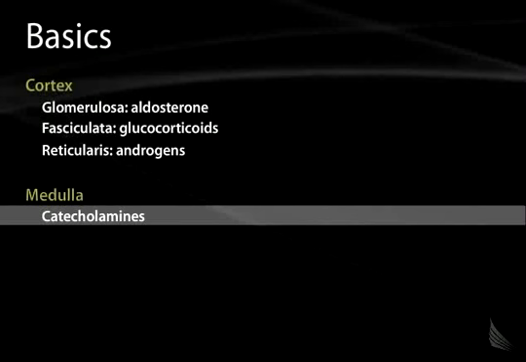Just to review some other physiology, aldosterone is important in mineralocorticoid function, so it stimulates the renal reabsorption of sodium and stimulates the excretion of potassium. It's important in maintaining appropriate plasma volume. Glucocorticoids have a wide variety of physiologic actions.